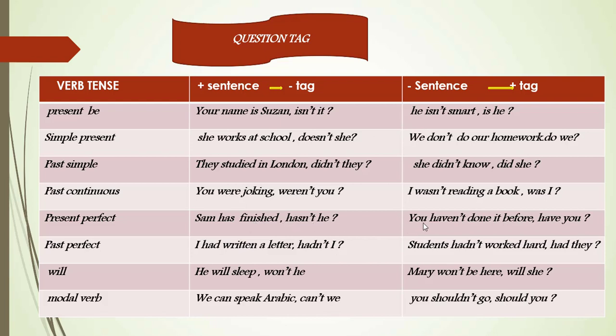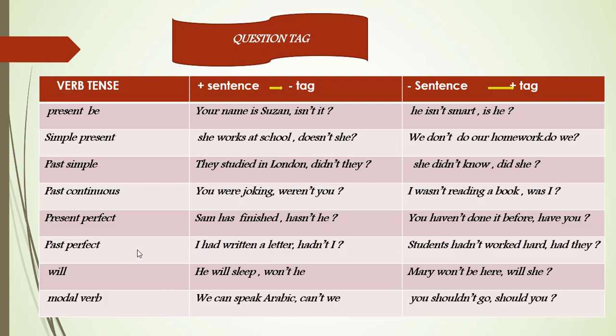Another example: You haven't done it before, have you? So look here, we have haven't done, which is negative. The question tag is positive: have you?